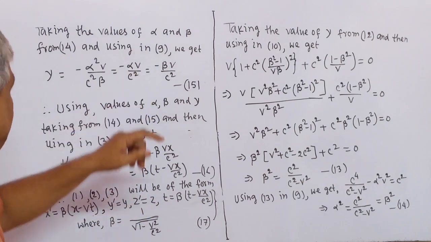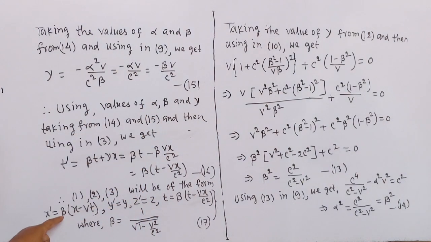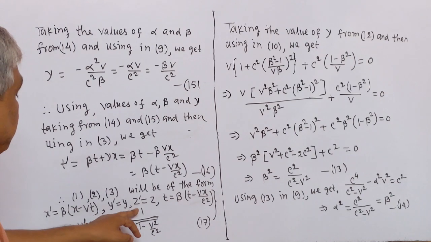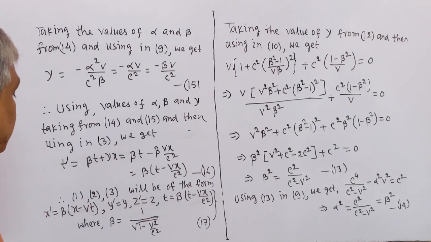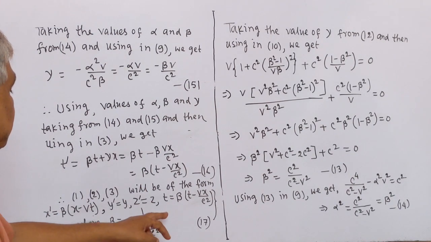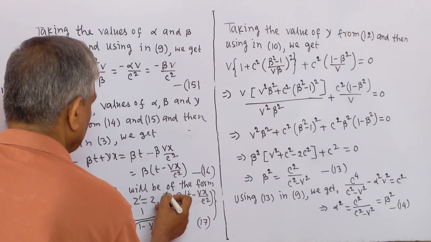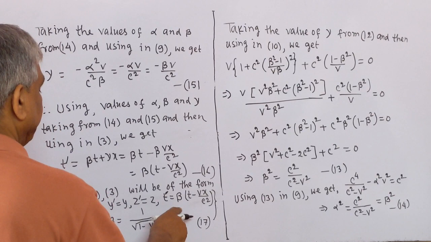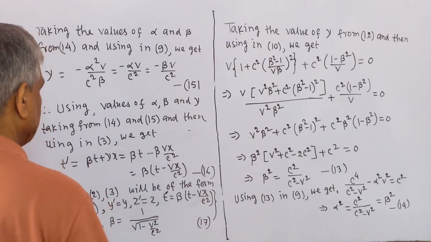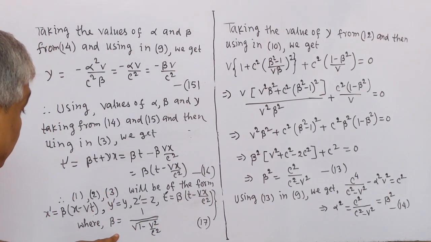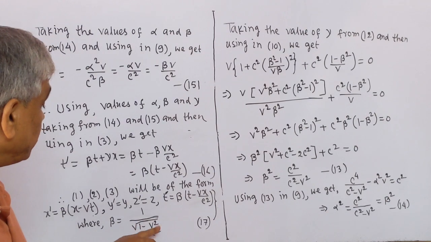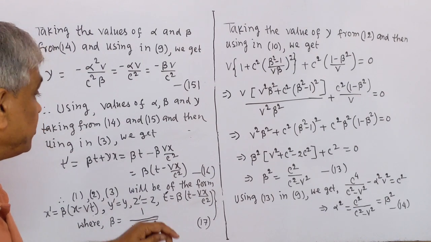Therefore 1, 2, 3 will be of the form. In 1 we get x prime equal to beta x minus vt. In 2, y prime equal to y, z prime equal to z. In 3, t prime equal to beta t minus vx by c square, where beta equal to 1 by square root 1 minus v square by c square.